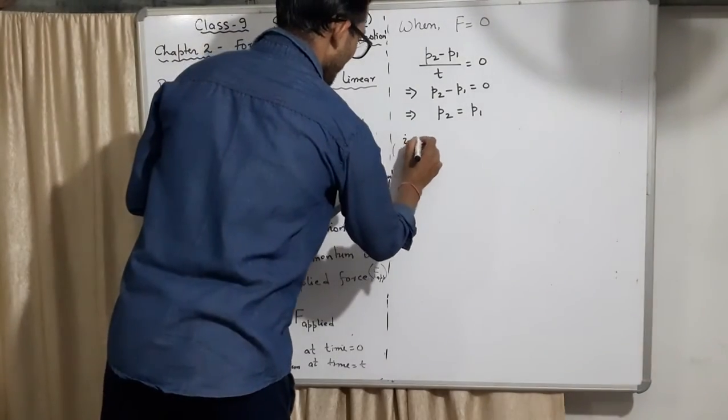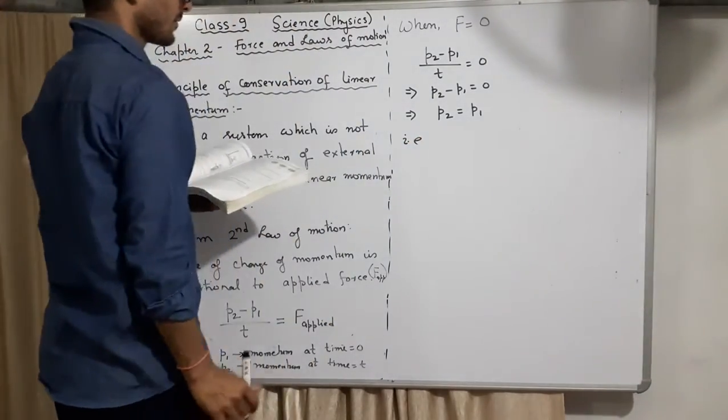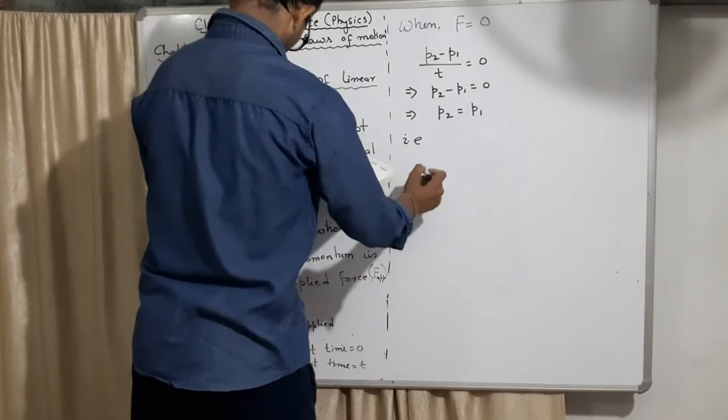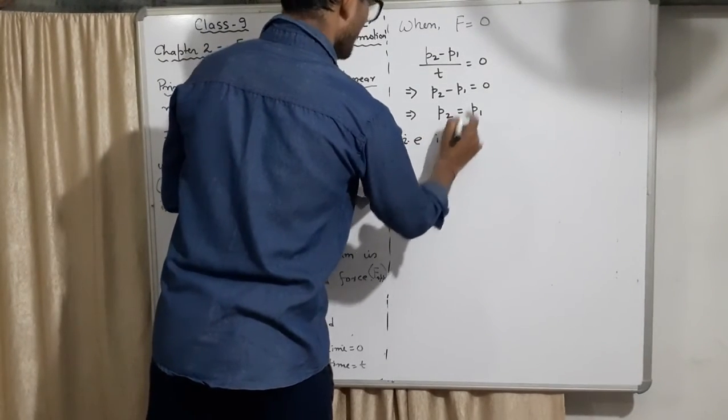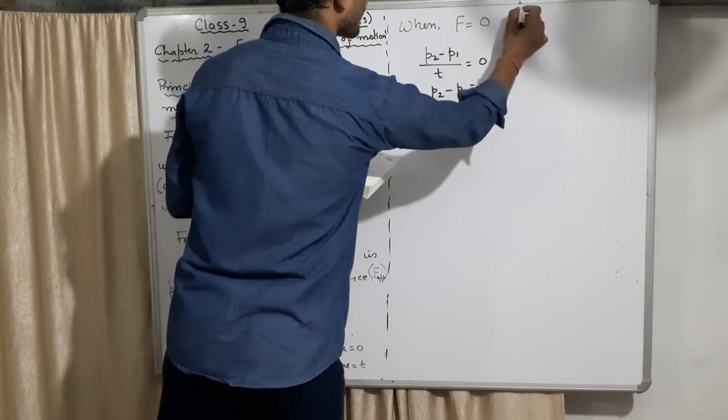Very easily we understood. What is the meaning?